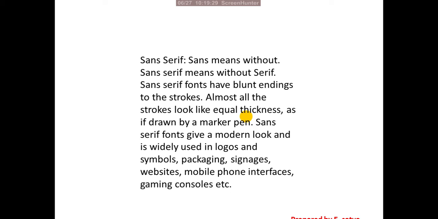Sans serif fonts give a modern look and are widely used in logos and symbols, packaging, signages, websites, mobile phone interfaces, gaming consoles, etc. So generally we use sans serifs for logo designs, symbol making, in the packaging industry, signage design, websites, mobile phone interfaces and all.